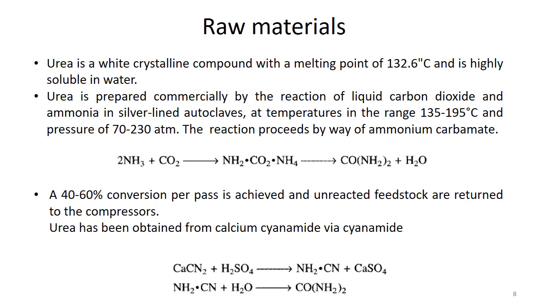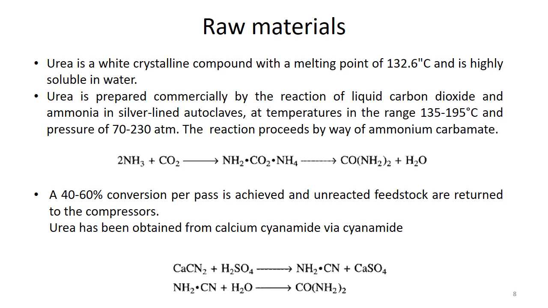When we talk about the raw materials of urea formaldehyde resins, as the name suggests, it is formed by reacting urea with formaldehyde.